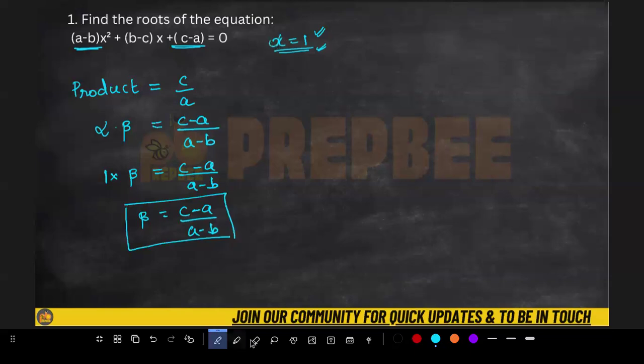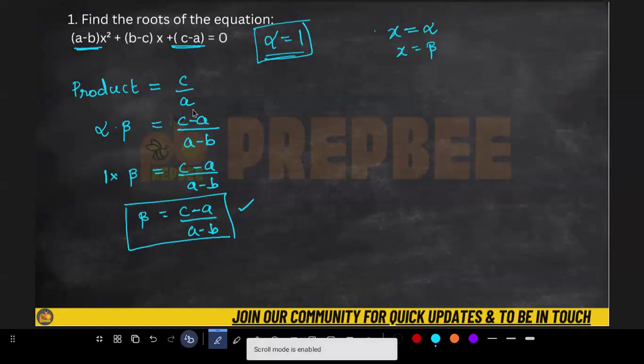You can simply say, you can say this directly, the value for alpha is equal to 1, right? And as you all know, alpha and beta are nothing but the value for x is equal to alpha and the value for x is equal to beta. These are the two roots. So you already got two roots. One is 1, second is c minus a upon a minus b. Hope you got the point.